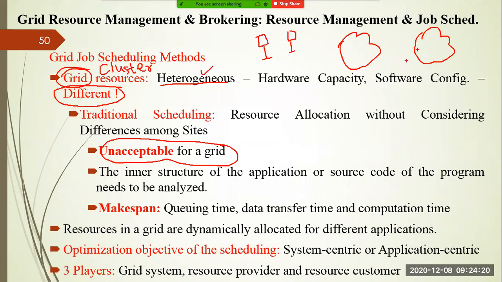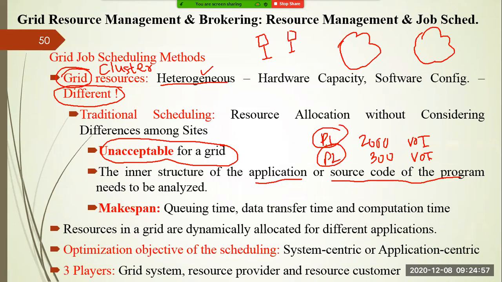And you have to analyze how to deal with this problem. In order to deal with it, you have to see the inner structure of the applications. Whatever application is submitted by a user, or whatever the source code of a particular program, you have to analyze it thoroughly. If you analyze thoroughly, then you will know what the load is. Sometimes one particular program P1 requires 2000 volume of instructions, while another program P2 requires 300 volume of instructions. So you cannot say that program 1 has the same load as program 2, right? That is something you have to check.